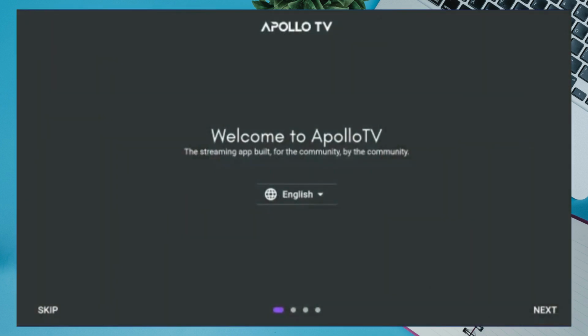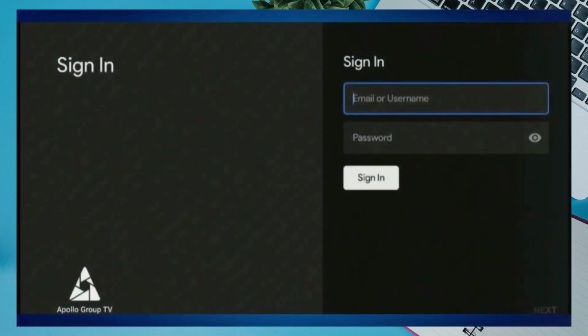After installation, you can open the Apollo Group TV app directly from the Downloader app or find it in your Apps and Channels section. In the home screen, launch the app, log in with your credentials, and you're all set to enjoy your content. So that's basically how you can install the Apollo Group TV app on your Firestick.